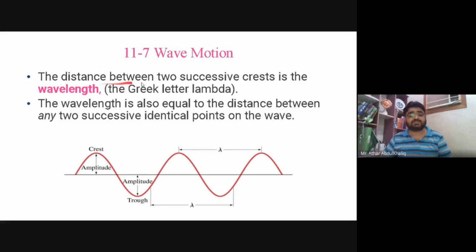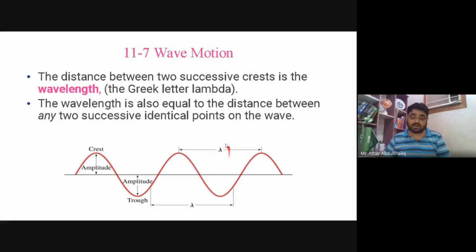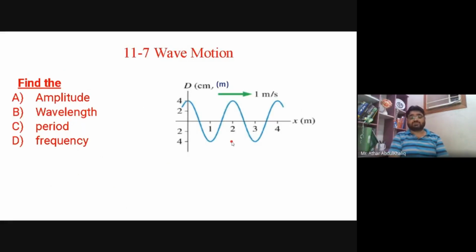Then I told you the distance between two successive crests is called wavelength, and it is denoted by the letter lambda. You can see from crest to crest, from trough to trough, one crest and one trough. I told you three ways to write the wavelength. You can see here, opposite to y is the lambda. Also down there it is written lambda. Now, frequency is the number of crests or completed cycles that pass a given point. Time period is equal to 1 over f, and it is the time elapsed between two successive crests passing by the same point in space.